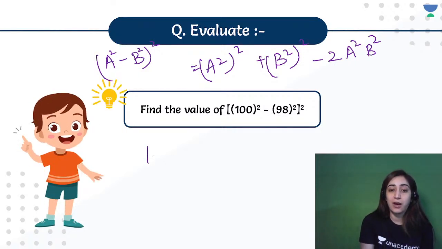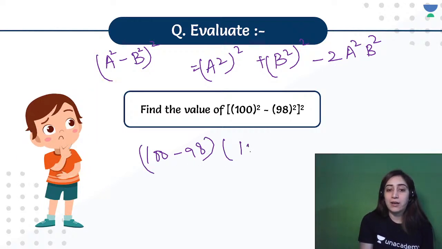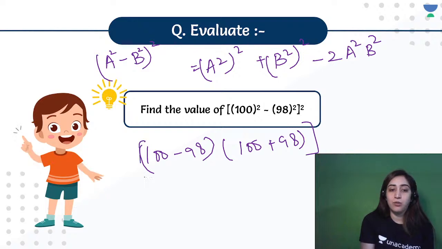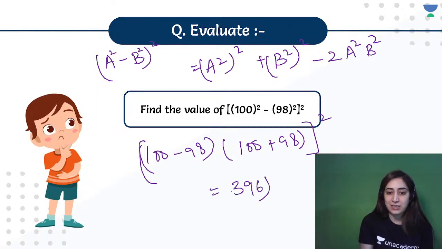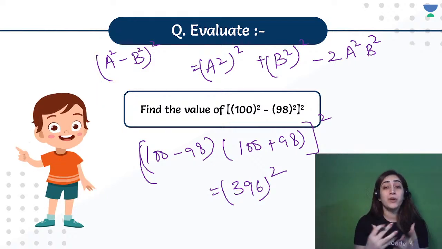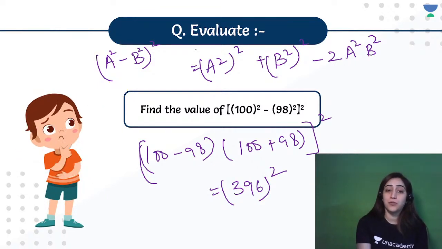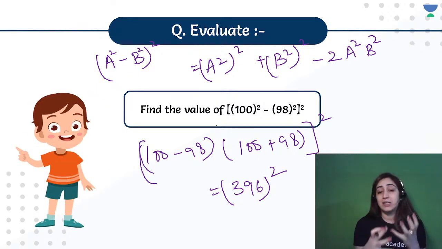So we'll say, okay, 100 minus 98 that we did before, and 100 plus 98, and then we'll find the whole square. So we got the value, which was 396, and we will find the square of it at the end of the day and find the answer. So which one do you think is better? Is the first technique better, or the second one? Whichever you feel comfortable with, you can use that.